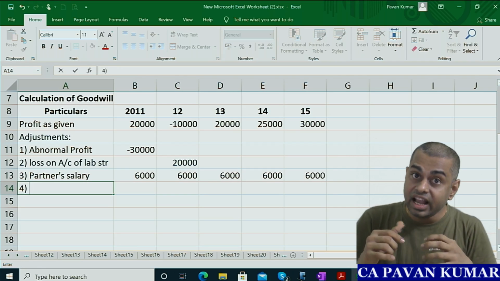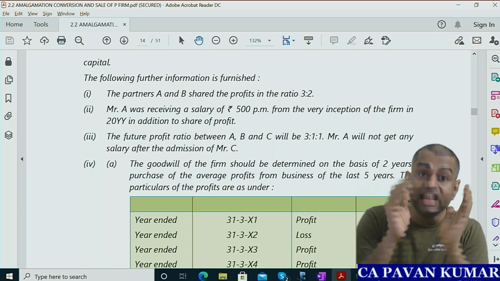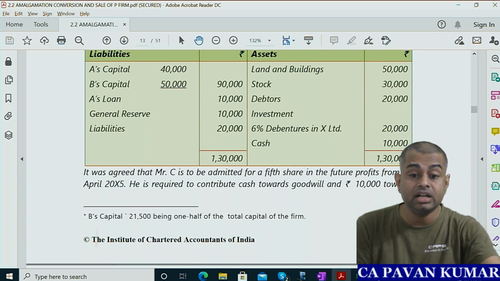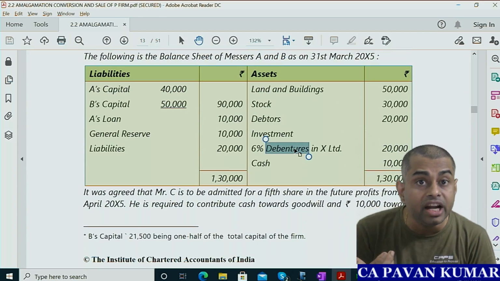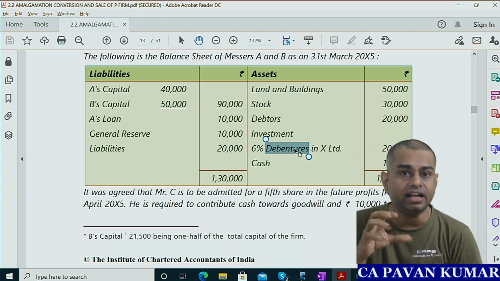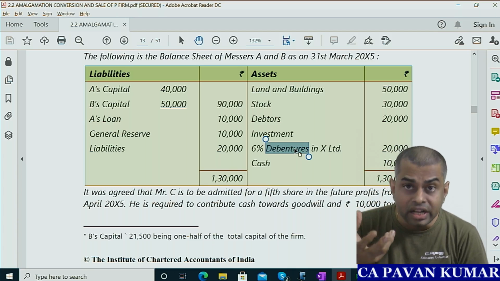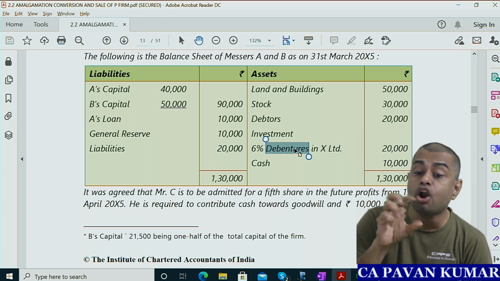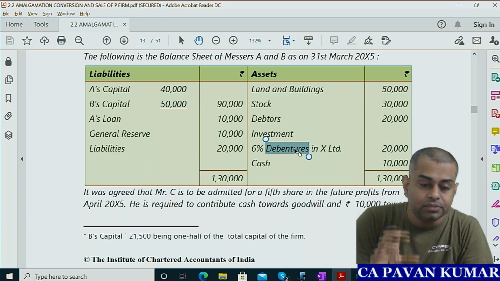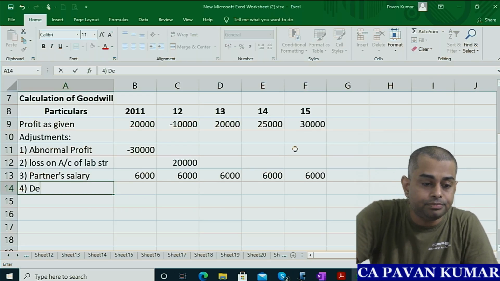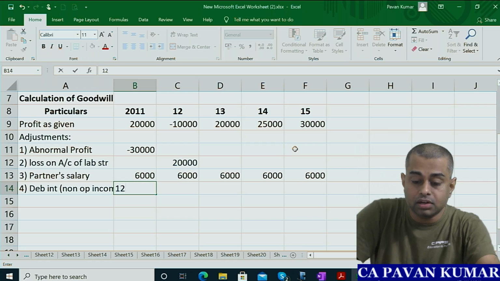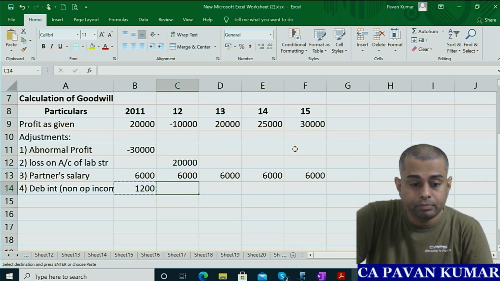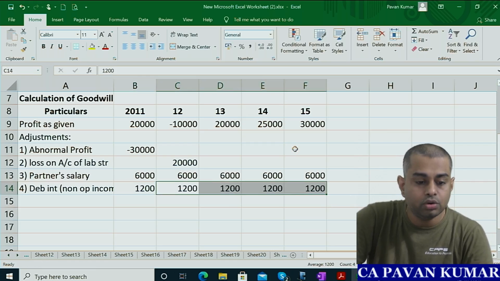One indirect adjustment is there. All these things are given in the question. But this 6% debentures is not given, but that is non-operating profit, isn't it? Interest on debentures, dividends, all these things are non-operating income. So 20,000 into 6%, non-operating income. 20,000 into 6%, how much? 1,200. Every year 1,200 you will write.